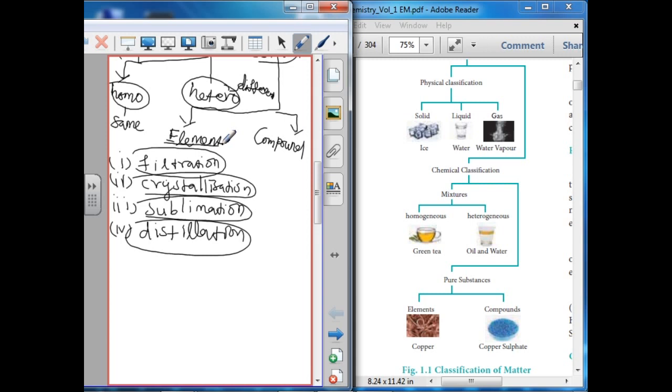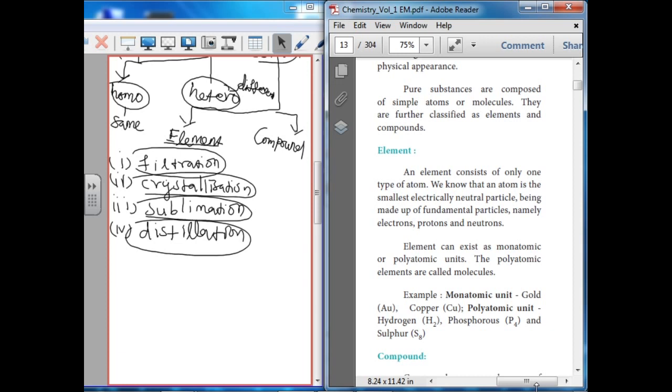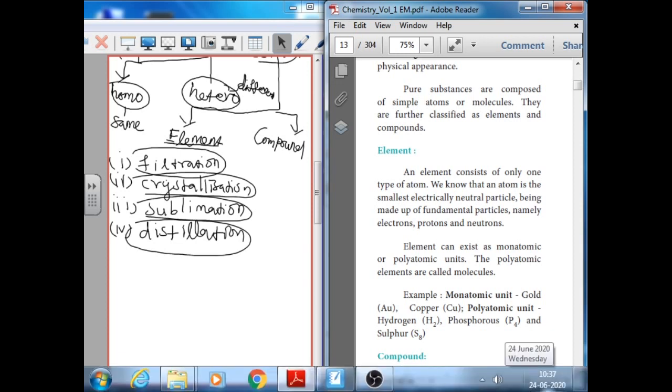In some elements, such as sodium or copper, a single atom is the constituent particle, whereas in some, two or more atoms combine to give diatomic or polyatomic molecules of the element. Some common diatomic molecules are H2, O2, CO, N2, F2, Cl2, Br2, etc.